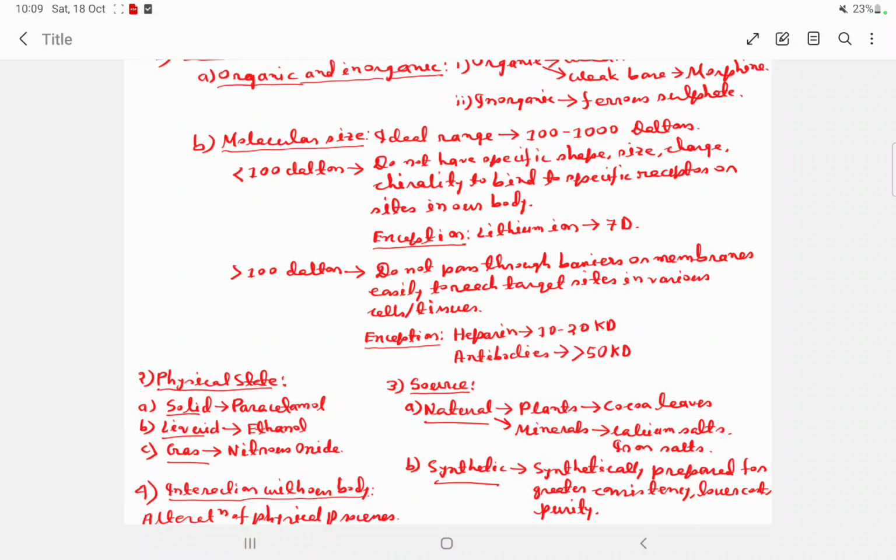Molecules which are greater than 1000 dalton do not pass through barriers or membranes easily to reach target sites in various cells and tissues for absorption. Exceptions include heparin, which has a molecular size of 10 to 20 kilodalton, and antibodies, greater than 50 kilodalton. So these kinds of drugs which are greater than 1000 dalton are to be administered through the parenteral route, that is through the help of injection.